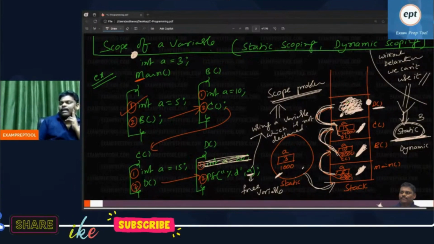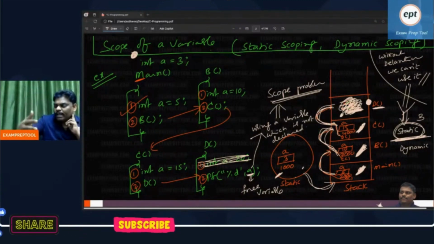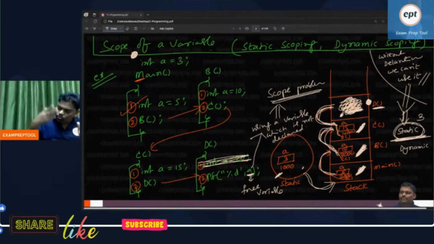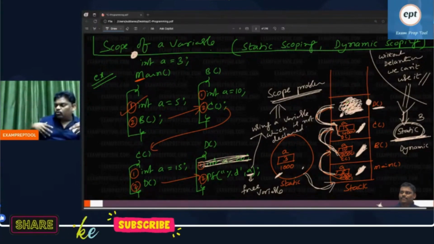If I invent some language, I will say, according to me, my language follows dynamic scoping. If you create a programming language, you say according to you, your language is static scoping. Whoever invents a language decides which scoping technique it follows. If you feel dynamic scoping is better for your language, go for that. If I feel static scoping is better for mine, I will go for it. C language follows static scoping.